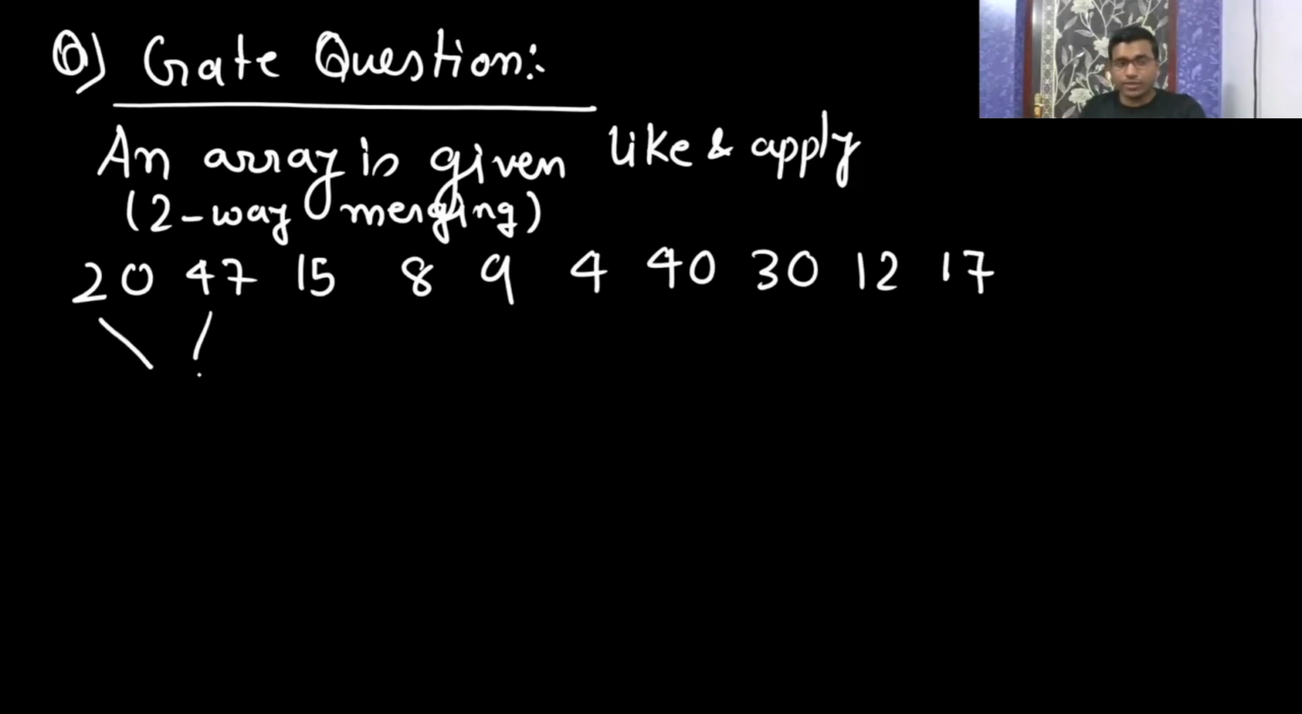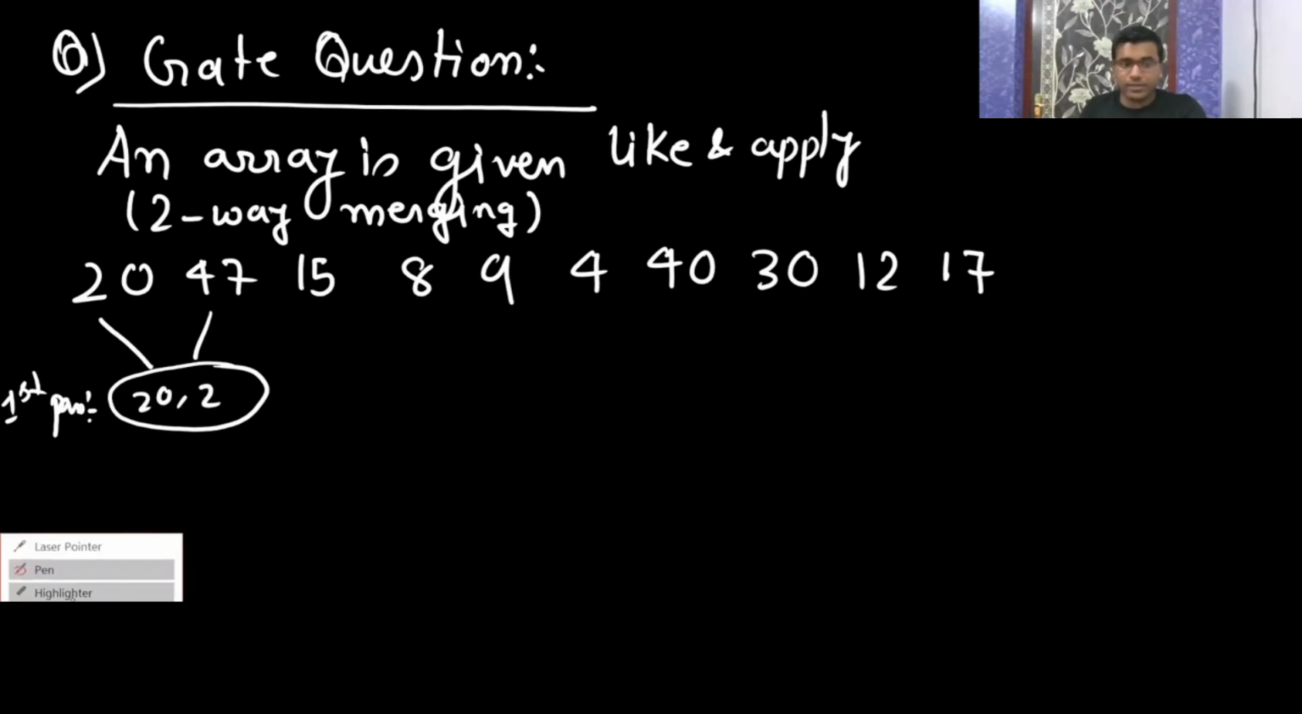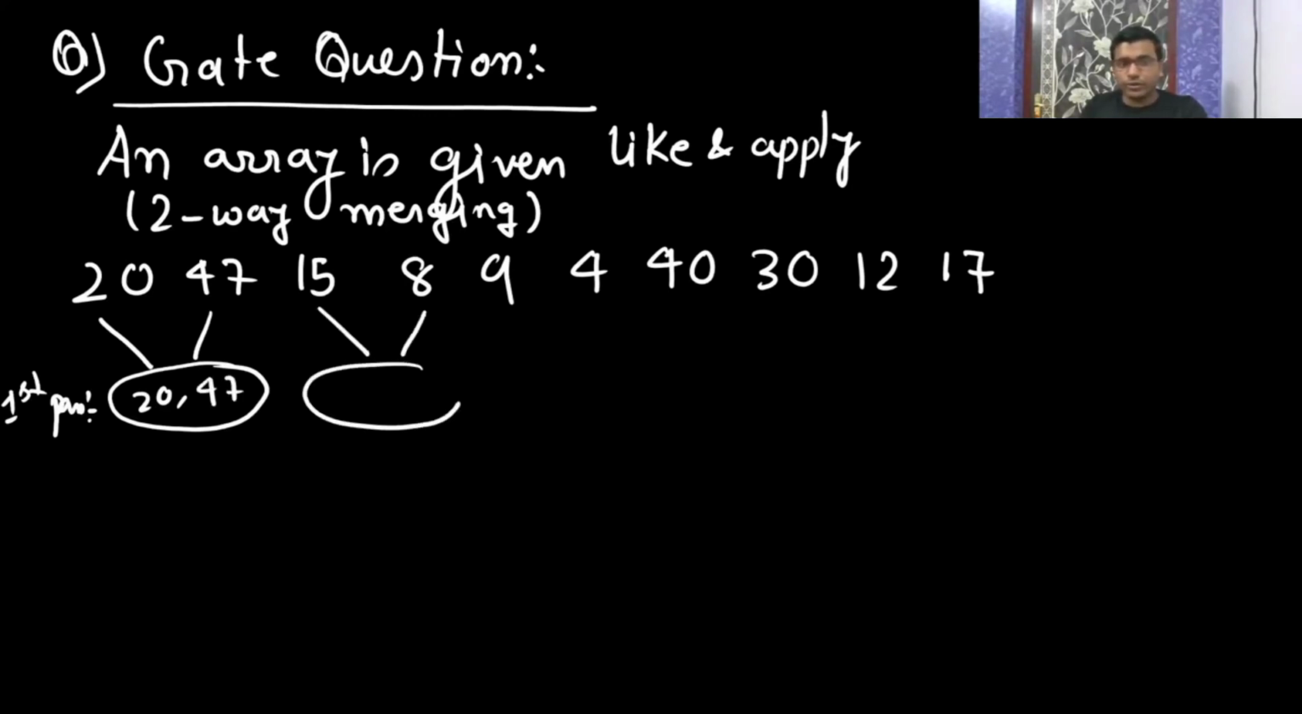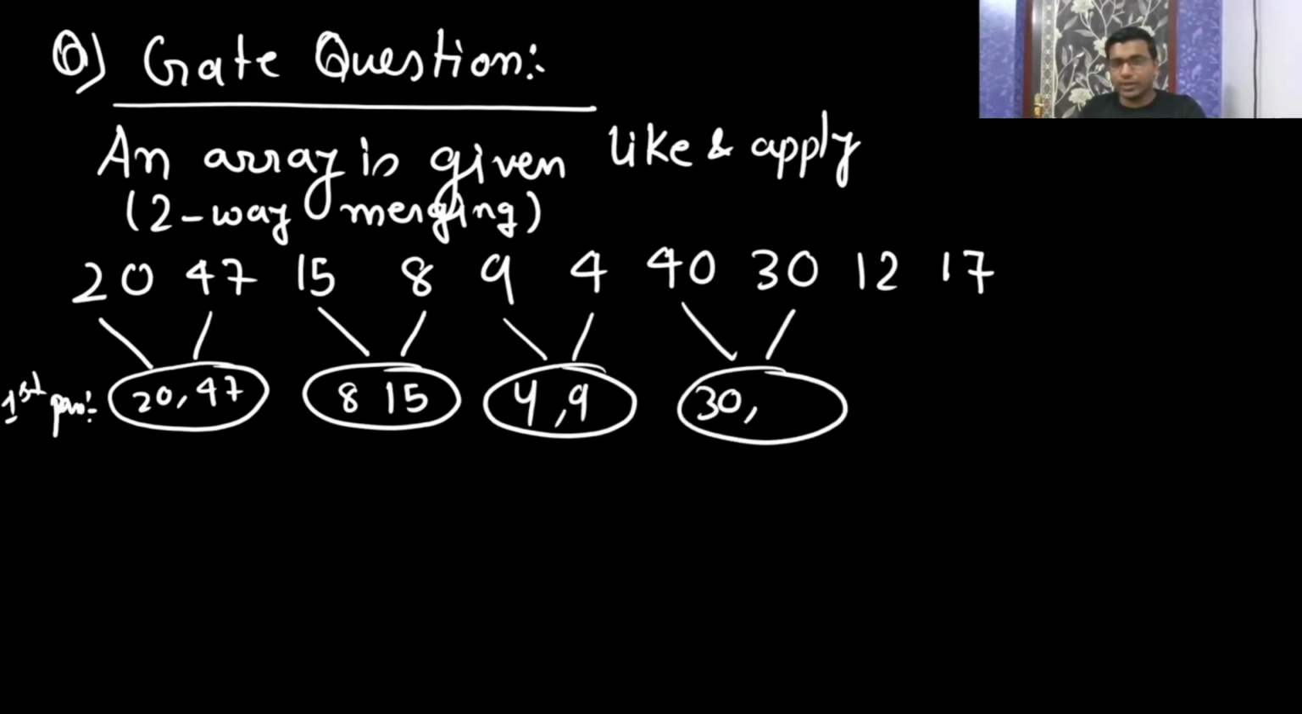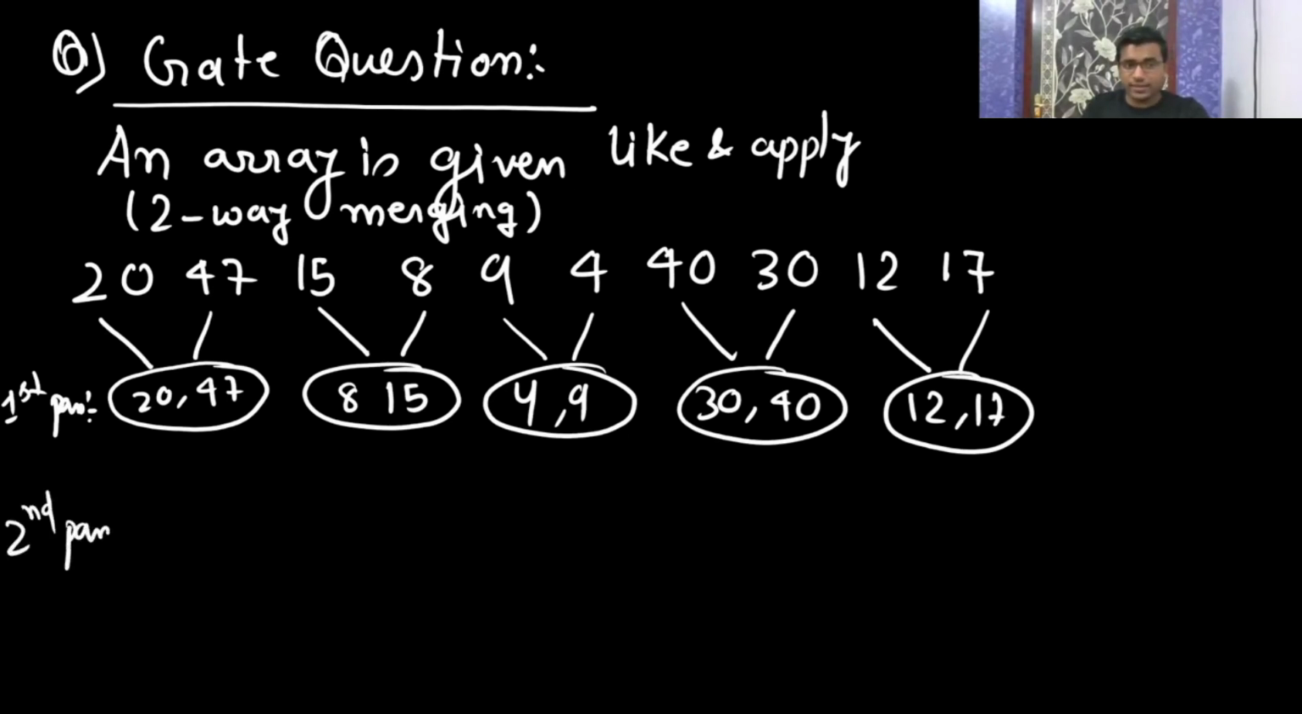So when you apply the two-way merging, this is the first pass. In the first pass, you are going to get here 20, 47. Then these two you are going to do. So you get 8, then 15 because this is smaller. Then these two: you get 4, then 9. Then these two: you get 30, then 40. Then these two: you get 12, then 17. Then second pass.